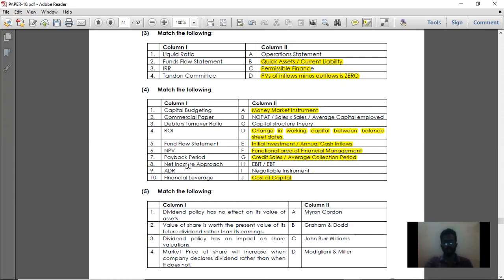Next, net operating income approach. That is a part of capital structure theory. Then ADR, American Depository Receipt. ADR is a negotiable instrument. Next, financial leverage. What is the formula for financial leverage? EBIT divided by EBT. So EBIT divided by EBT is the answer for financial leverage.